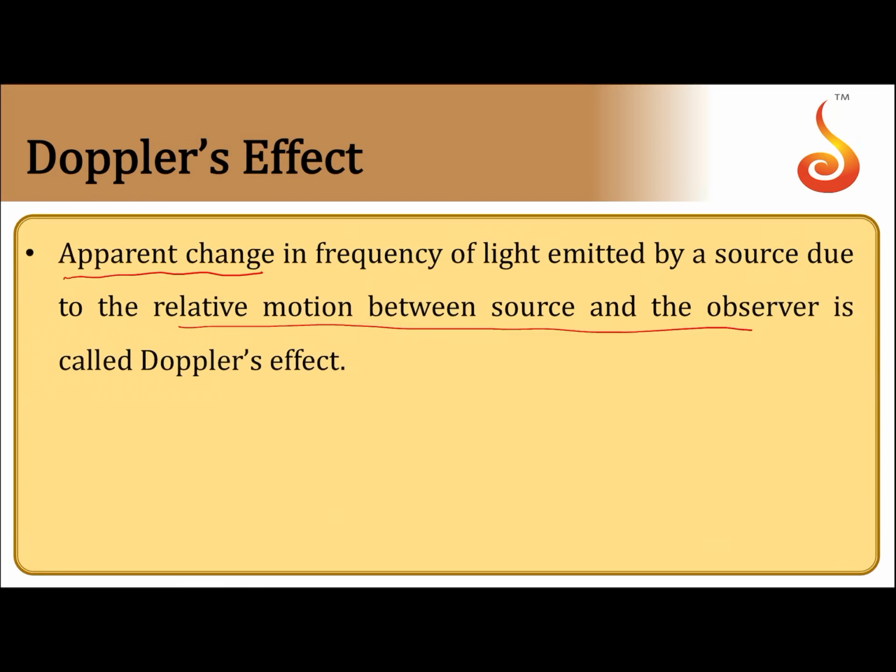Now due to this Doppler effect, there will be apparent change in the frequency. Change means it can be positive change or negative change. That means frequency may increase, frequency may decrease. In the case of light, if you consider the visible spectrum, if you go this way, frequency decreases.